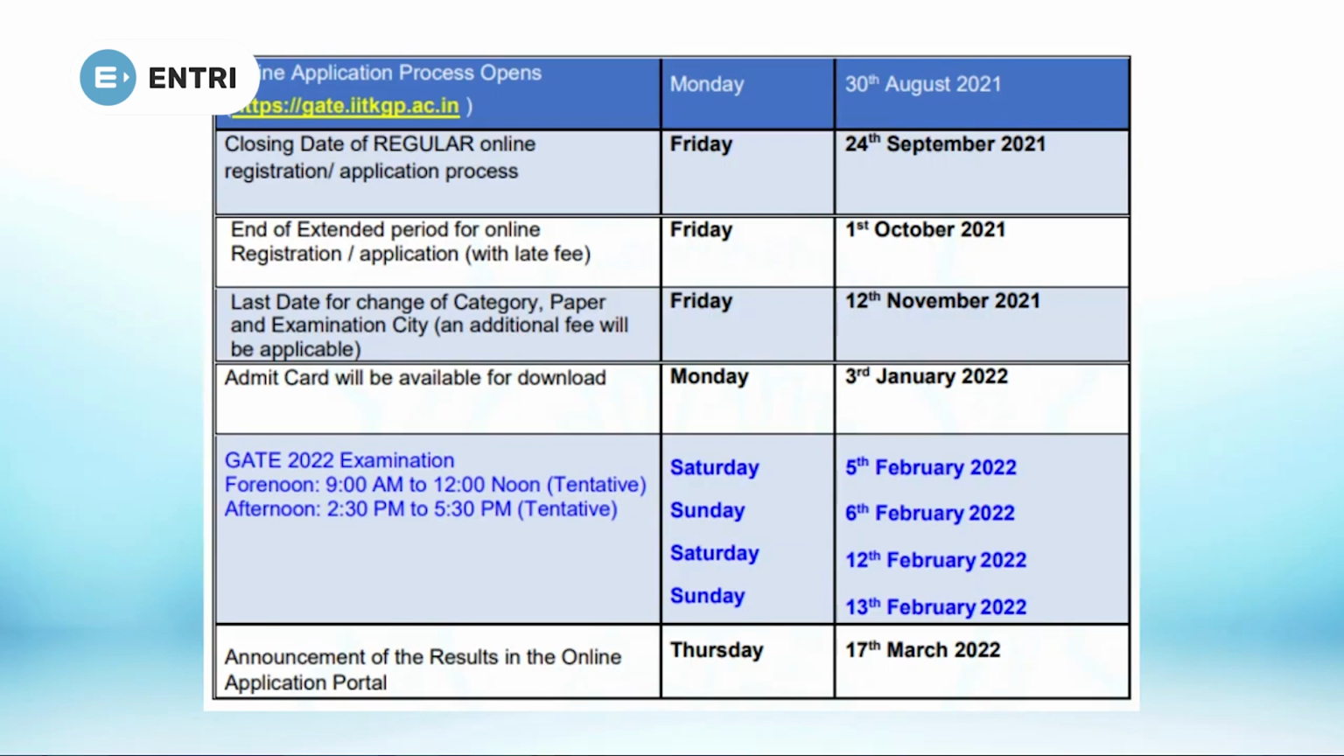And the admit card will be available for download after 3rd January 2022. After that, you have only 1 month remaining for your exam. 5th, 6th February and also 12th, 13th February will be the dates of the exam. The examination will be conducted in 2 sessions, forenoon and afternoon. And the result will be published on 17th March 2022. These are the dates you need to remember.